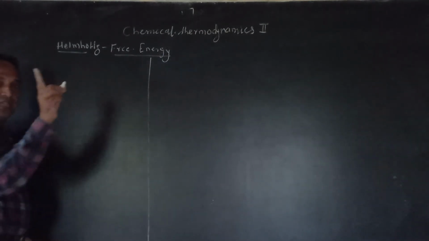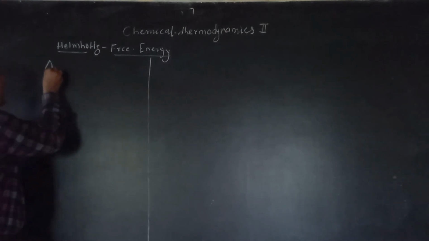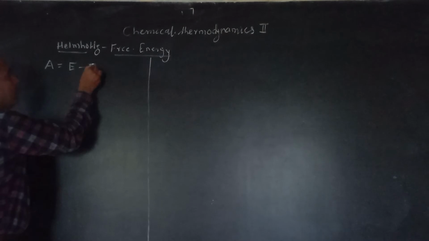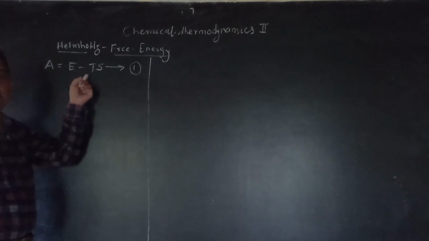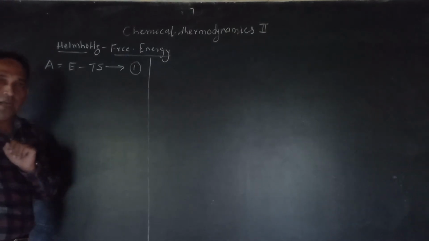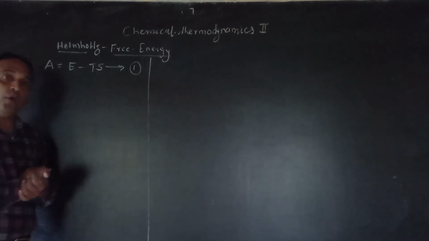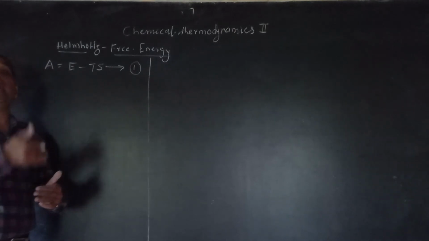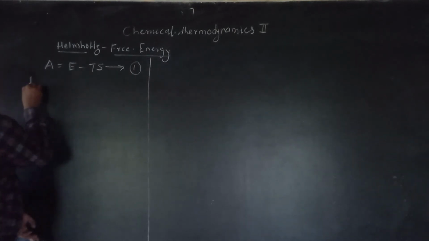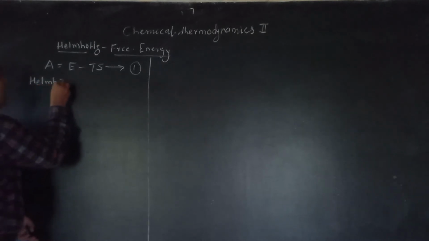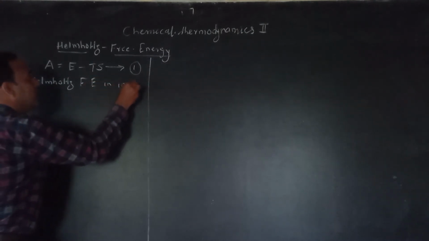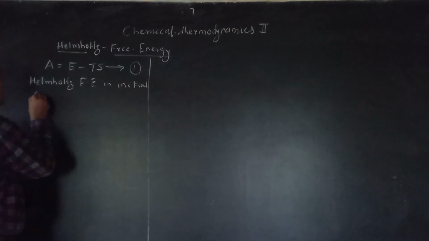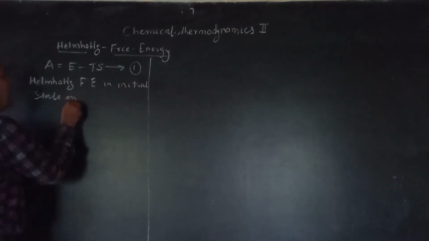Now the Helmholtz free energy is given by the formula A is equal to E minus Ts. Suppose this is my equation number 1. A is equal to E minus Ts. This is my equation number 1. Now we are saying Helmholtz free energy is a state function, means it depends upon initial state and final state. So we can take here Helmholtz free energy in initial state and final state.